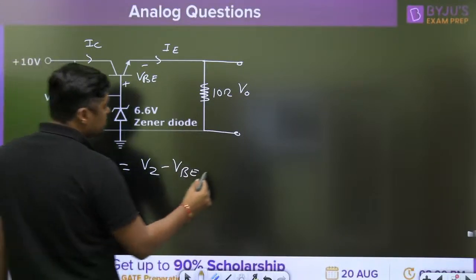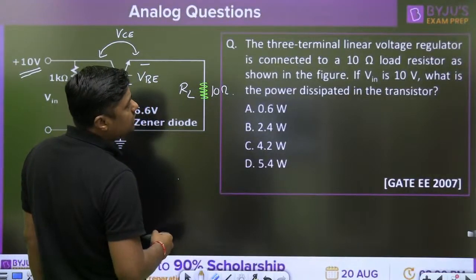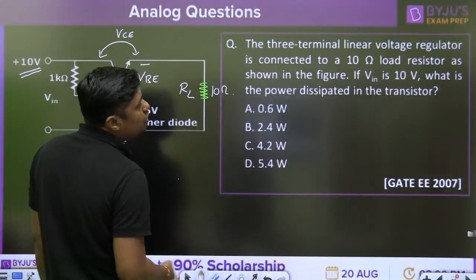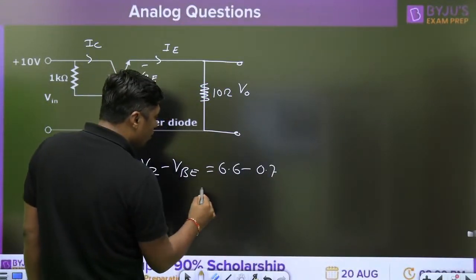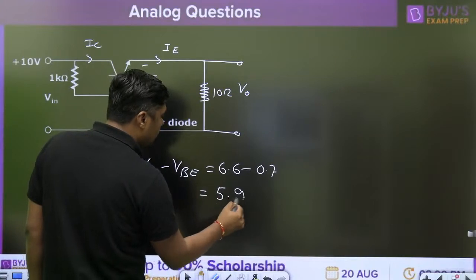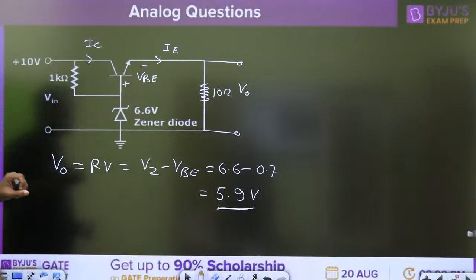What is the VZ? 6.6 minus VB. Is VB given in the question? Not given. You can take 0.7 volt. When we take 0.7 volt, you will get 5.9 volt. Check my calculation. This is the value of V0.